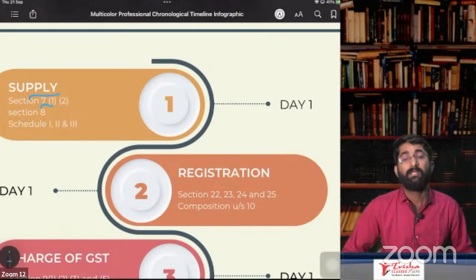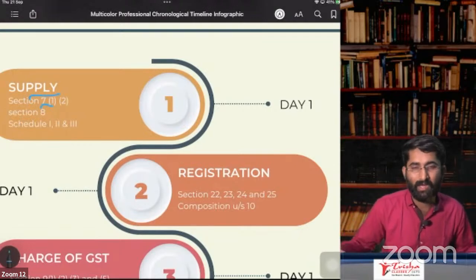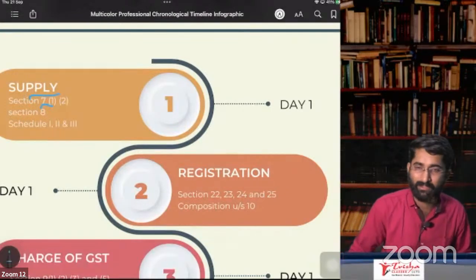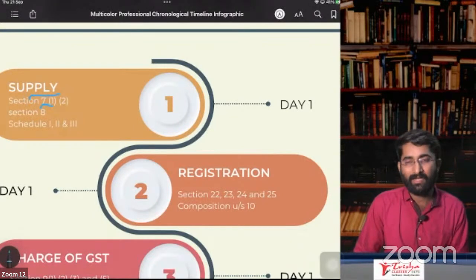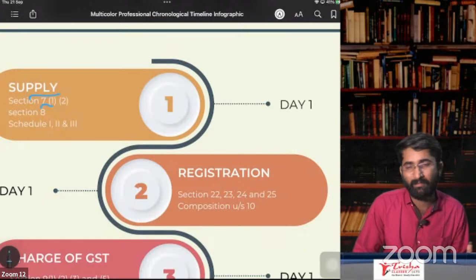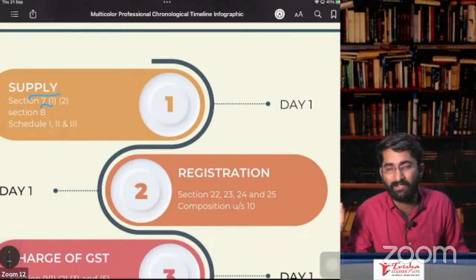This is about Schedule 3, the negative list items. There were 8 items that we discussed. After that, we went to composite supply and mixed supply. In case of composite supply, there is one principal supply. It will be considered as supply of the principal supply. And the rate of the principal supply is the rate of GST.